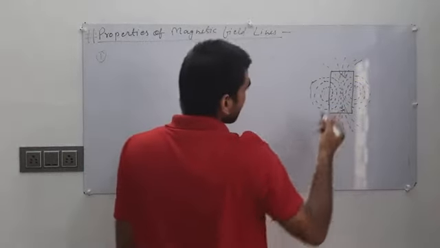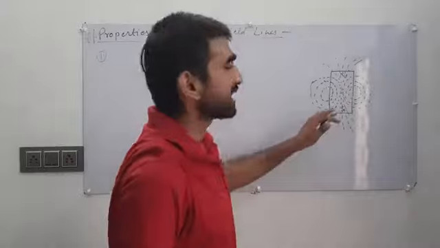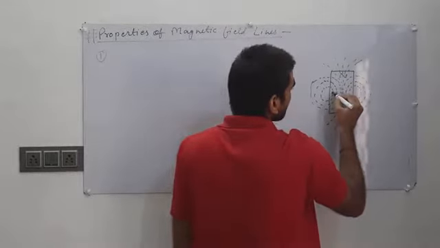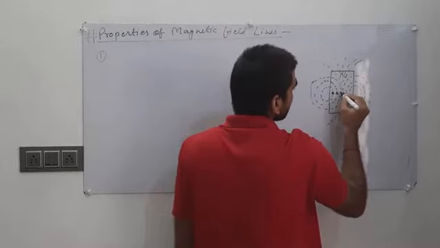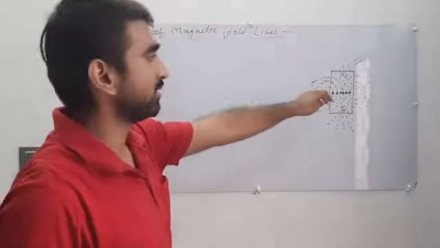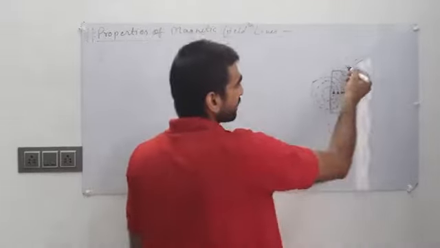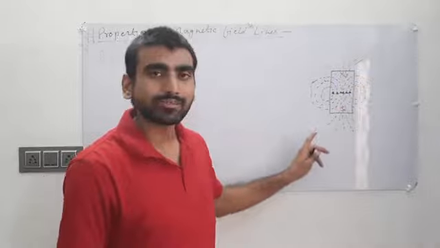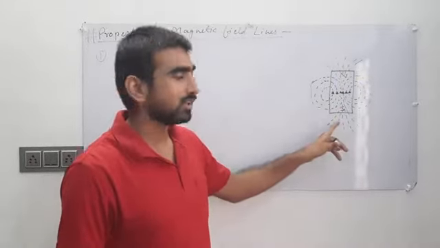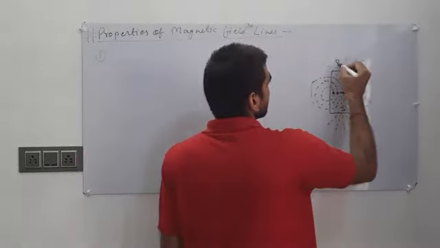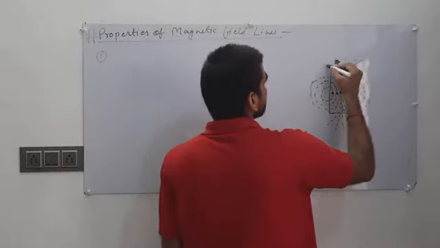The magnetic field lines inside the magnet travel from south to north. That means if we draw the pattern, then inside the magnet these lines travel from south to north, and outside the magnet the direction of magnetic field lines is from north to south pole. We have to draw the direction of magnetic field lines like this.